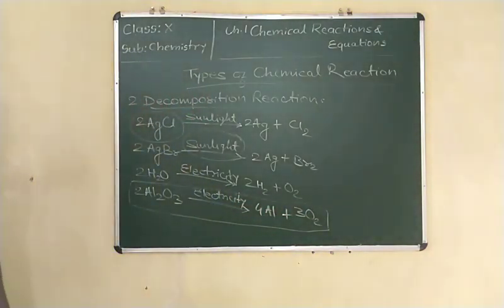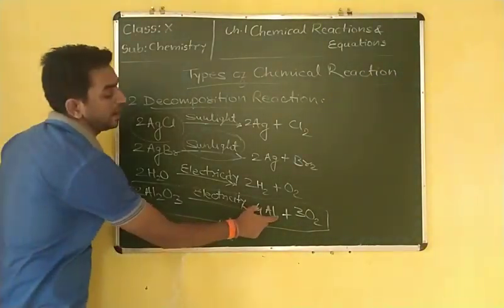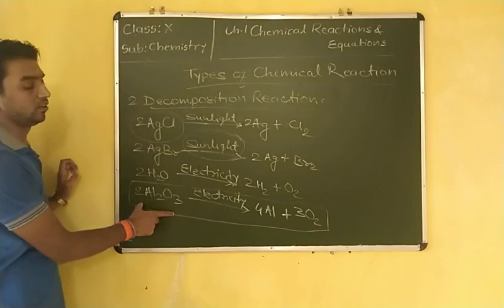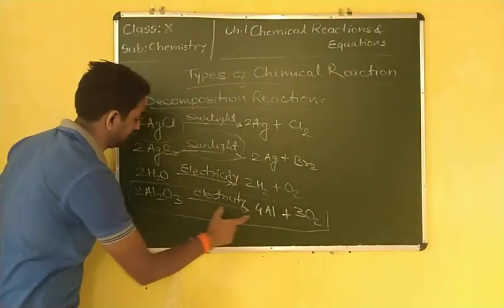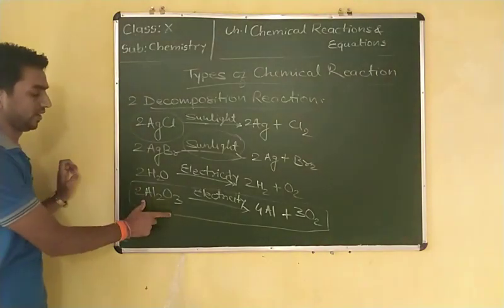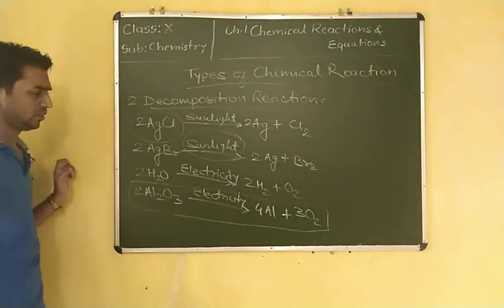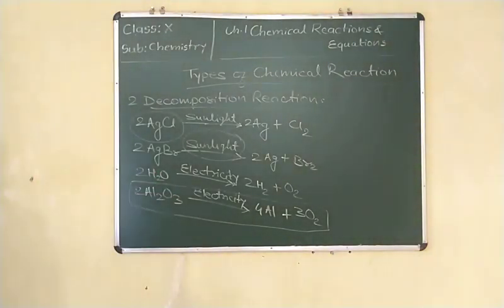Decomposition reaction is also used in metallurgy, extraction of metals from their metallic oxides. Here aluminium is extracted from aluminium oxide ores. So this decomposition reaction is also used in the extraction of metals. So these are the decomposition reactions.